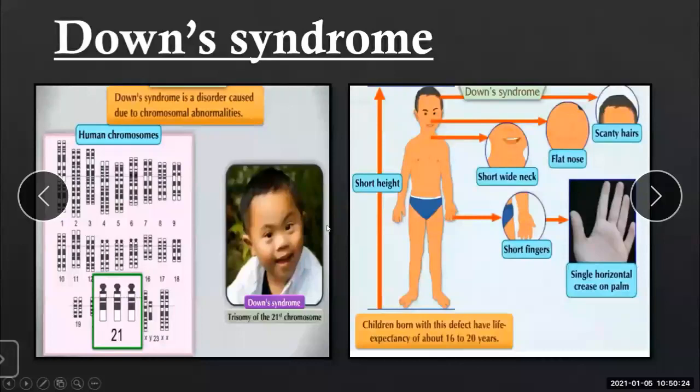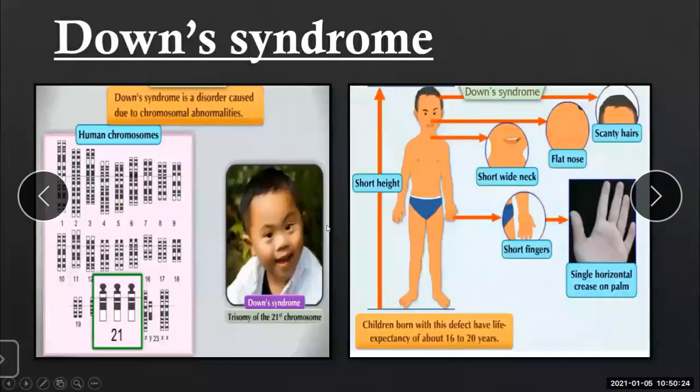Now, children suffering from Down syndrome, what changes have we seen in them? We usually say that they are mentally retarded and have a very short lifespan. This mental retardation is the most prominent characteristic. Other symptoms include short height, short wide neck, short fingers, flat nose, scanty hair, and a single horizontal crease on the palm.